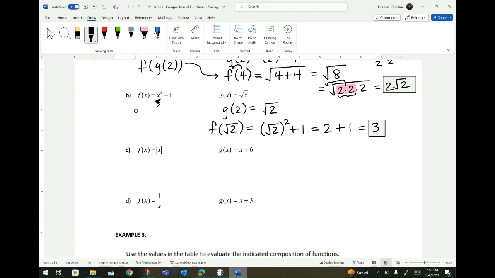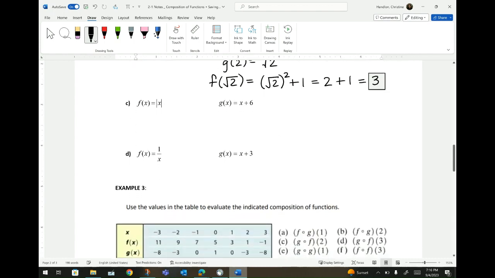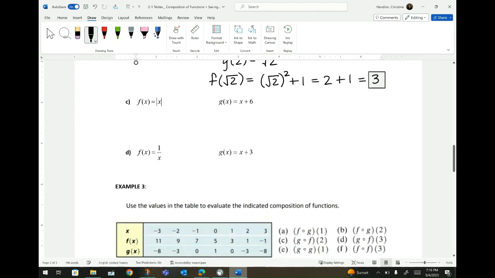Why don't you pause the video and try to do parts C and D on your own, and then come back. Okay, let's keep going and see if this matches what you did. We're still finding g of 2, so we're replacing that with a 2. 2 plus 6 gives me an 8.